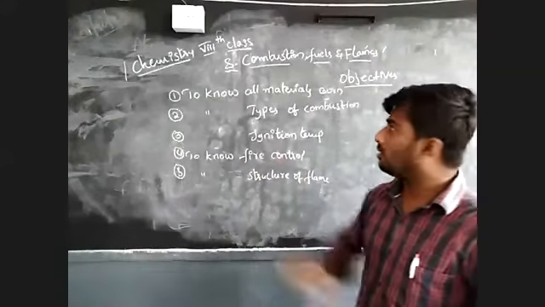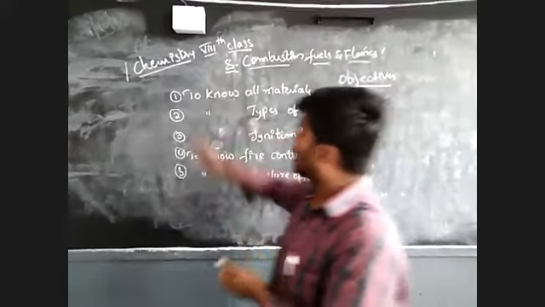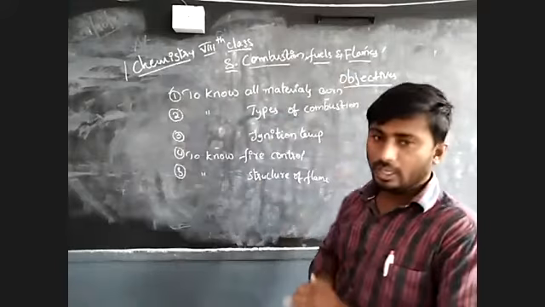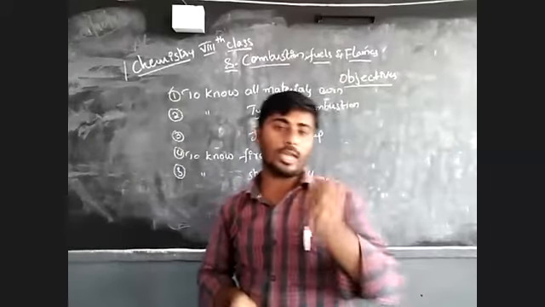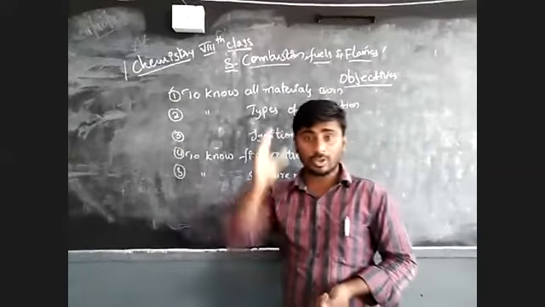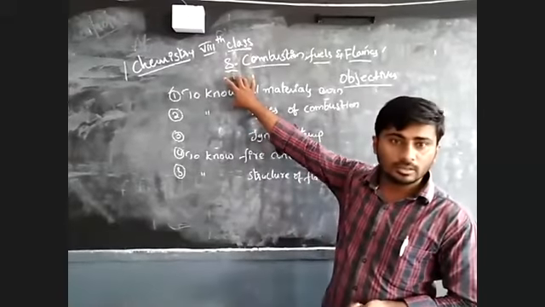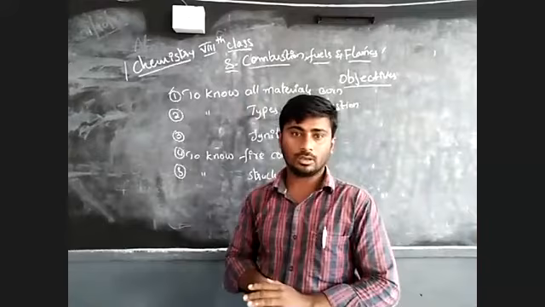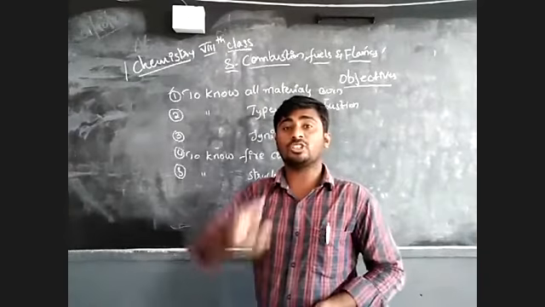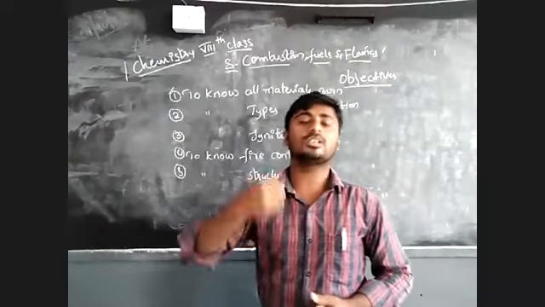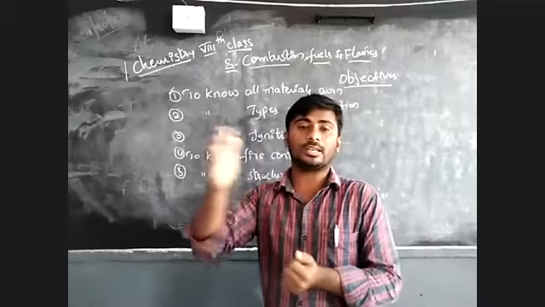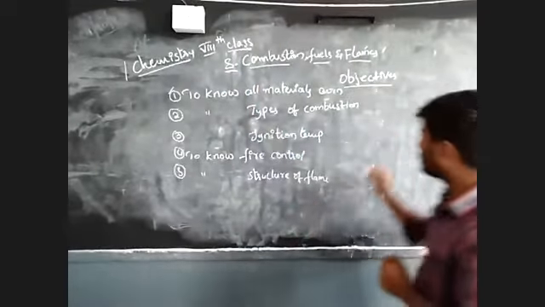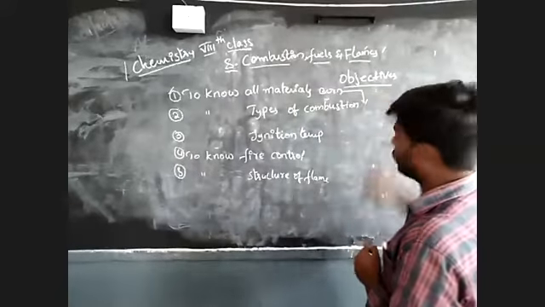So all these learning objectives we have discussed in our previous classes. Let us recall. The first learning objective we have discussed here is to know whether all materials burn. If it burns, it will use a flame. Do you understand my question? Do all materials burn? So you said that some materials burn, some materials don't. And some materials burn immediately, some burn slowly, and some don't burn. So which materials are burned? Here I am taking some examples for this learning objective.